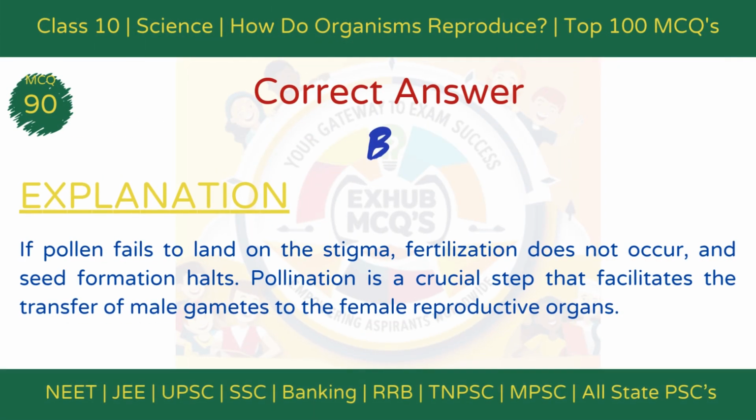The correct answer is option B, seed formation stops. Explanation: if pollen fails to land on the stigma, fertilization does not occur and seed formation halts. Pollination is a crucial step that facilitates the transfer of male gametes to the female reproductive organs.